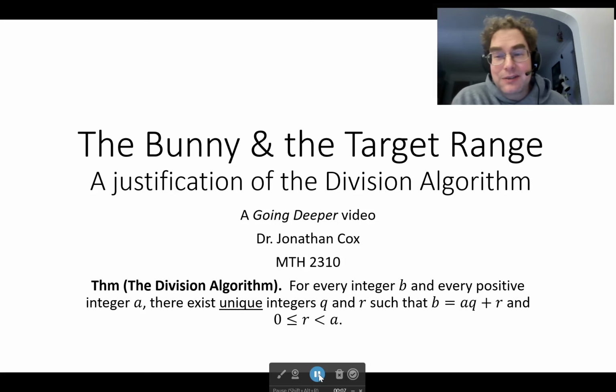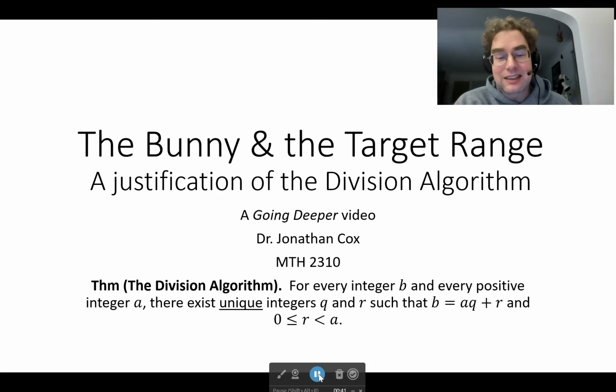So we've met the division algorithm in class, and we've noted how it is really a deep and powerful theorem that allows us to do so much. But you might wonder, how do we know that the division algorithm is true? Here it is on the screen as a reminder: for every integer b and every positive integer a, there exist unique integers q and r such that both b equals aq plus r and 0 is less than or equal to r is less than a.